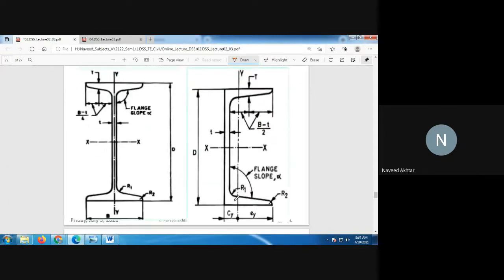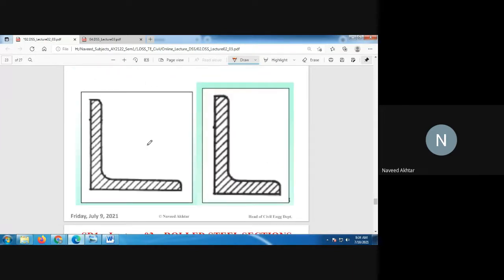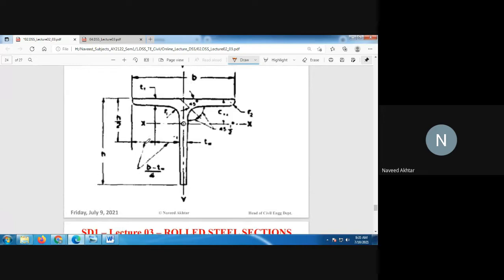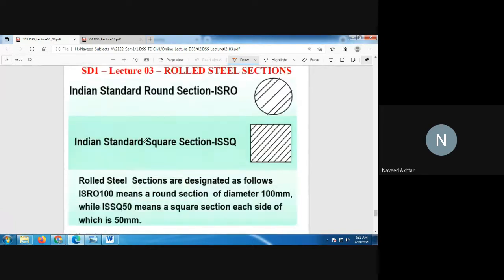So these are the Indian Standard sections. This one is the I section. One is the channel section. This is the angle section. This one is the T section. And also the round section and the Indian square section.